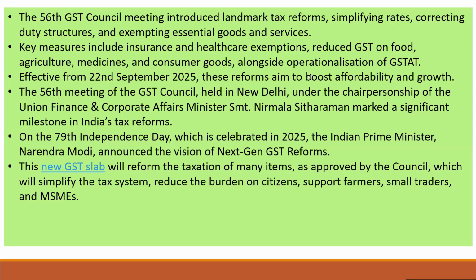Key measures include exemption of insurance and healthcare, reduced GST on food, agriculture, medicine, and consumer goods, alongside operationalization of GSTAT. It is going to be effective from 22nd September 2025. These reforms aim to boost affordability and economic growth.